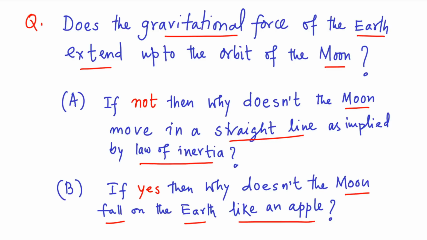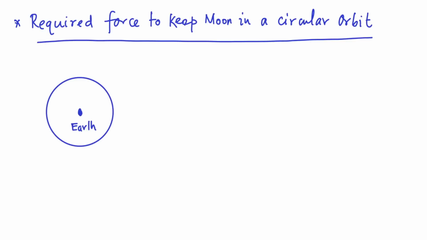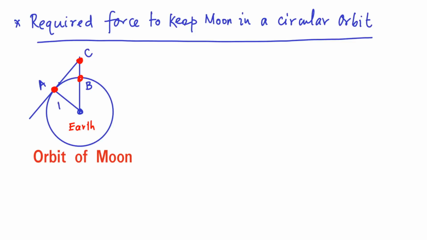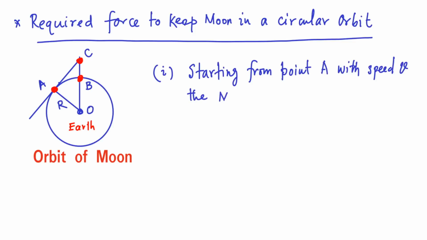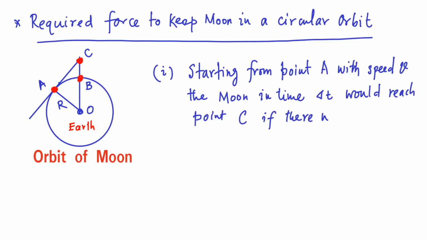In order to resolve this dilemma, Newton then proceeded to find the required force to keep the moon in its orbit. Let us consider, starting from the point A with speed v, the moon in time delta t would reach a point C if there was no force acting on it, as per the law of inertia.